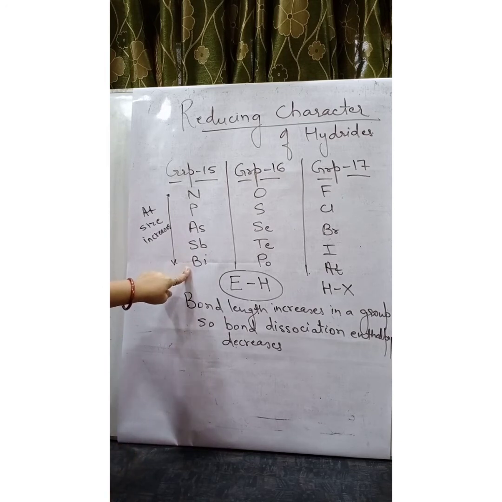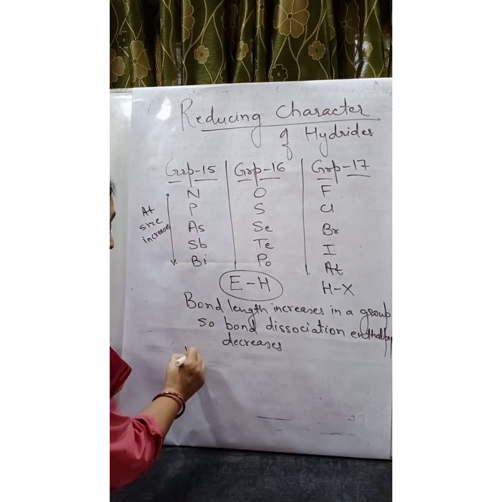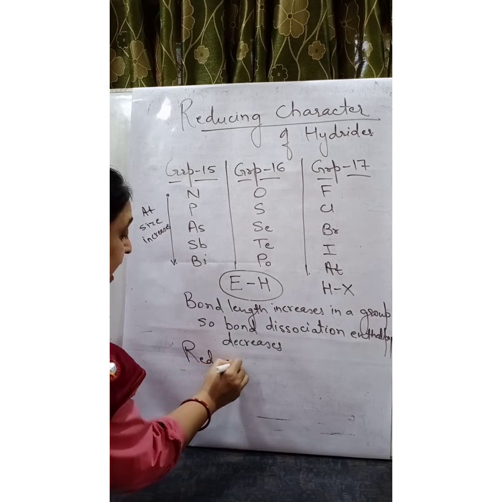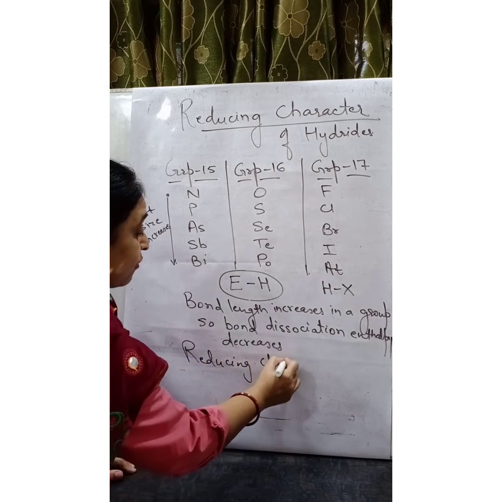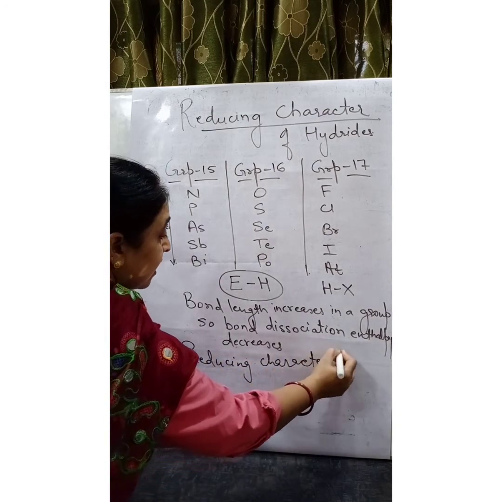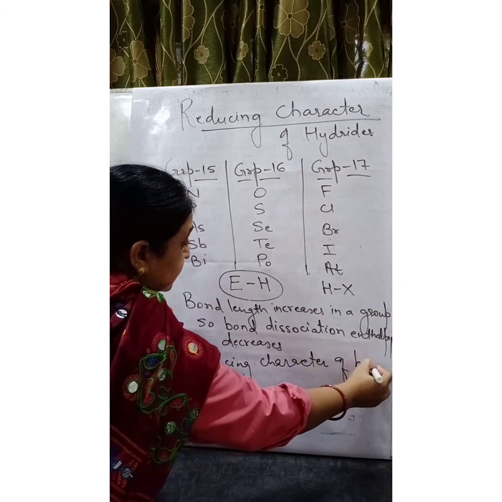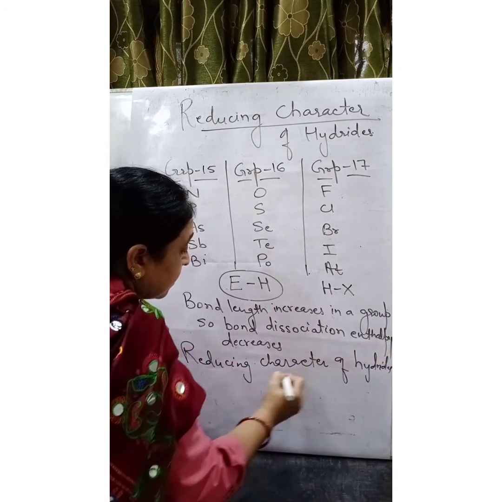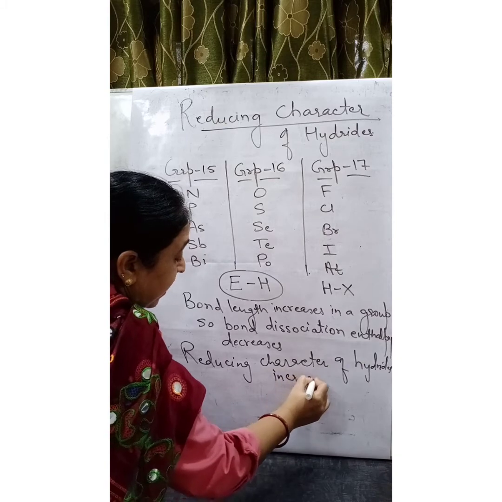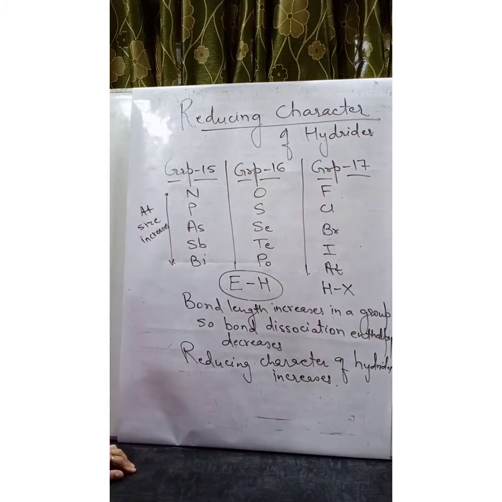The reducing character of hydrides increases when we move from top to bottom. And why does it increase? Because the tendency to lose H+ ions goes on increasing.